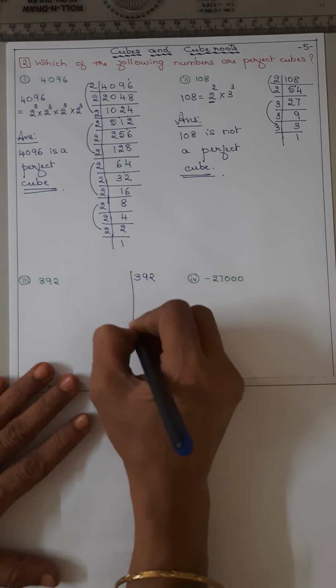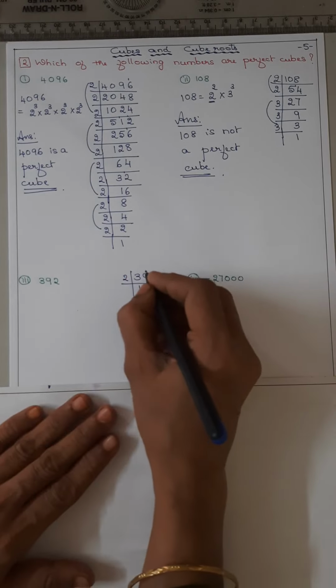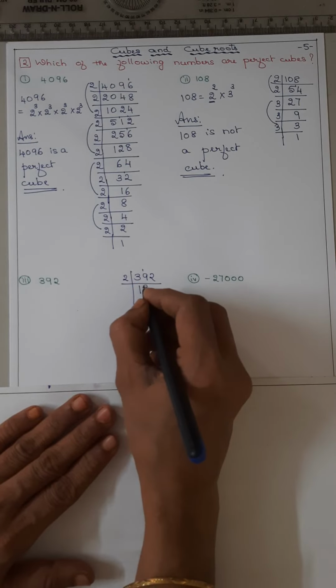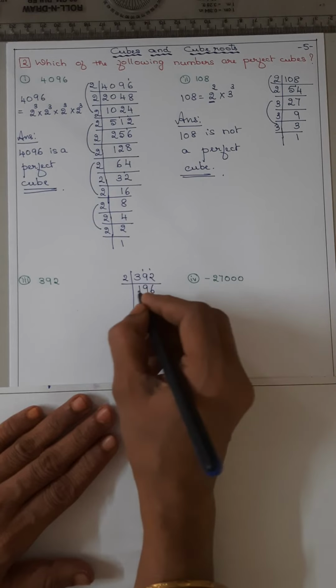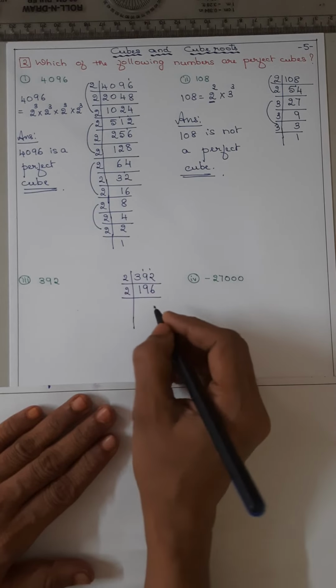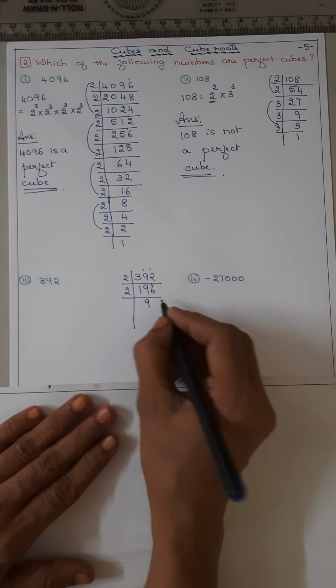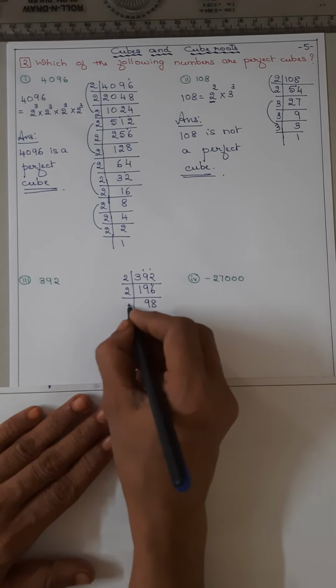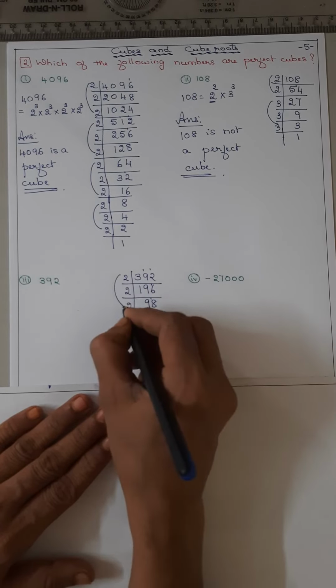Isn't it? Now coming to the third sum, 392. Start with 2. 2 1s are 2. 2 9s are 18, 1 remains. 2 6s are 12. Again with 2: 2 9s are 18, 1 remains. 8s are 16, 2 4s are 8, 1 remains, 2 9s are 18.